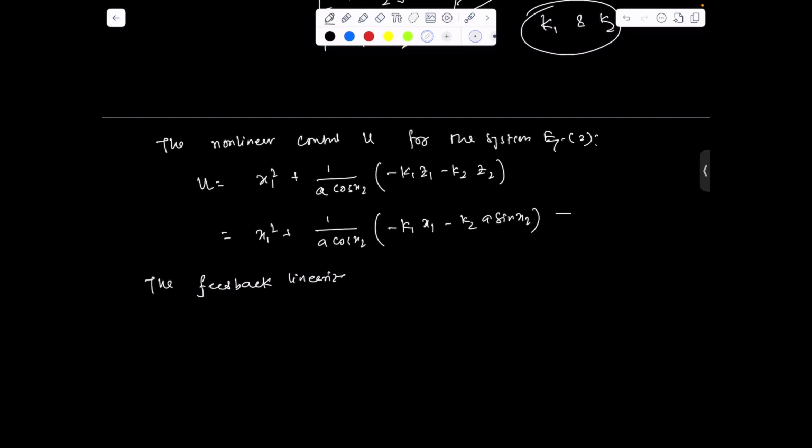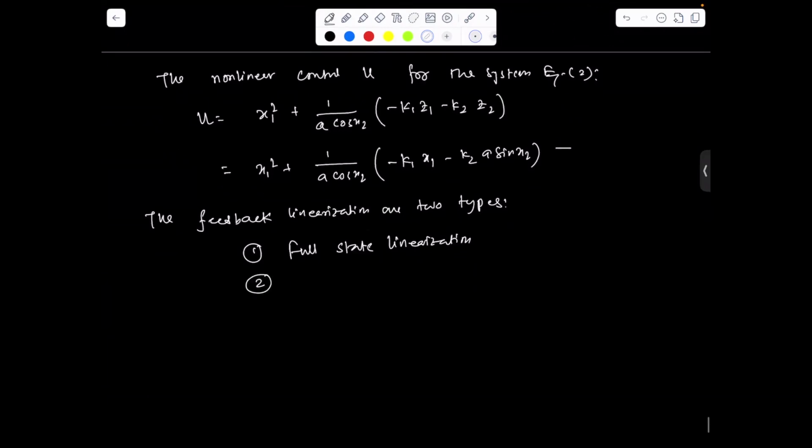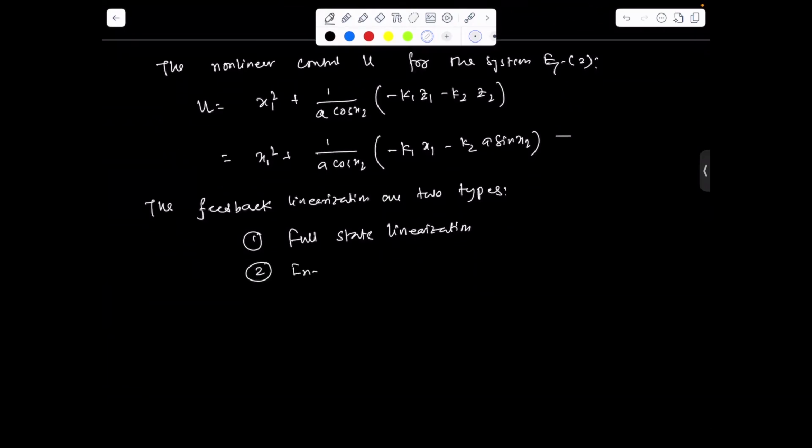One is full state linearization, and the second is input-output linearization.